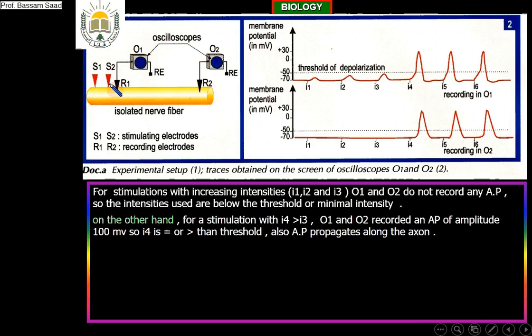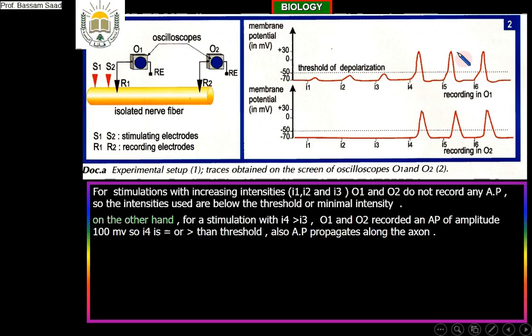Furthermore, now look to this. For I5 and I6, we are increasing the intensity of stimulation. But is there any change in the amplitude of the action potential obtained? No, very good. Look, the same action potential. I5 is greater than I4, and I6 is greater than I5, because we are using increasing intensities. But using these intensities also, we obtain the same action potential. So in a nerve fiber, when we increase the intensity of the stimulation, the amplitude of the action potential remains constant. It does not increase. It is a property.